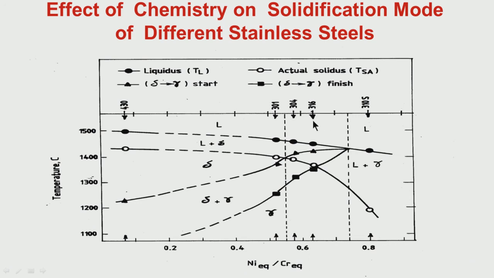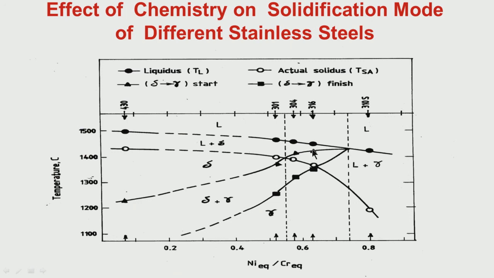Now 316, where the nickel equivalent by chromium equivalent is more than about 0.65, or 0.63 maybe. So what is happening here? Initially again delta, but delta to gamma is taking place at a much higher temperature, that means when the solid fraction is about 0.3 or so.